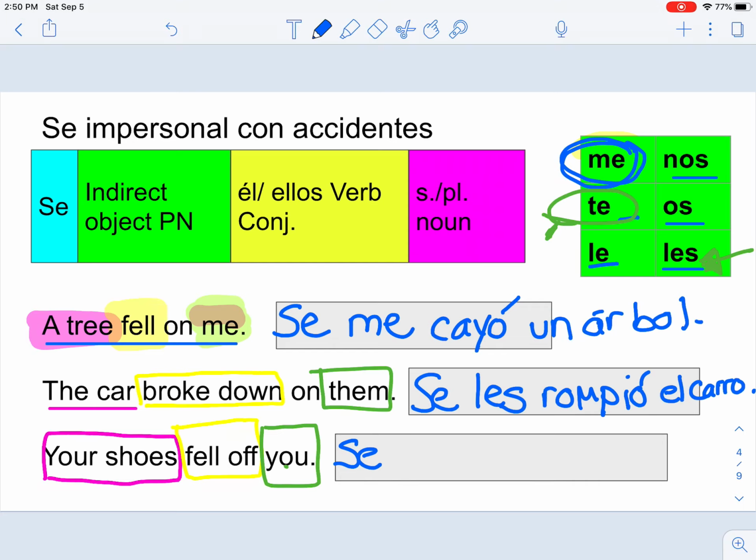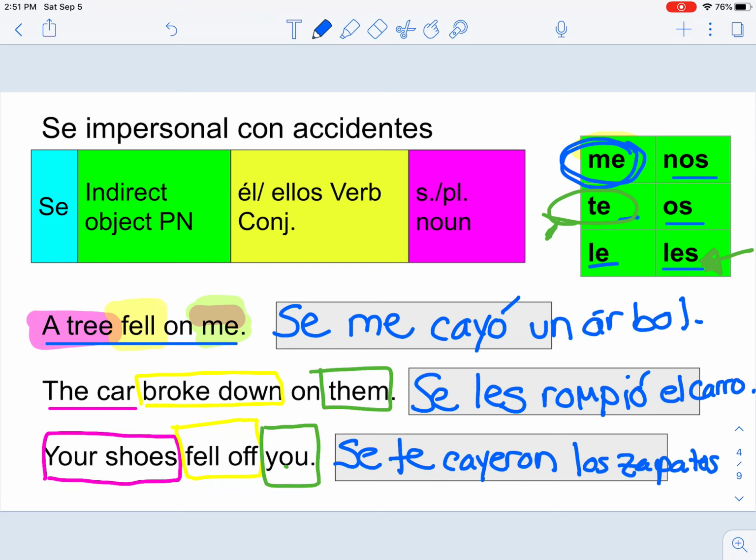And I'm going to use "off you," that's going to be "te." And "shoes," is this singular or a plural word? This is a plural noun. So if we know that our order is our verb, but our verb has to match with the noun, then we're going to use the plural here: "se cayeron," "se te cayeron," and then we're going to put "los zapatos."